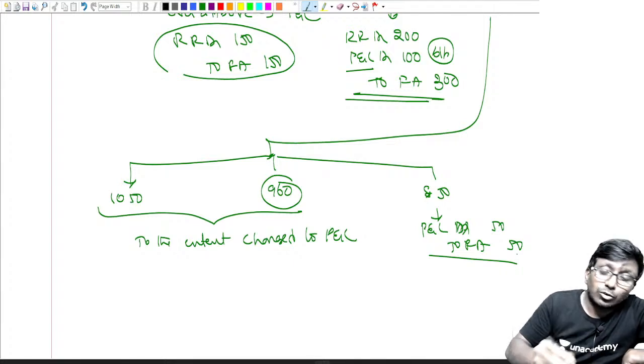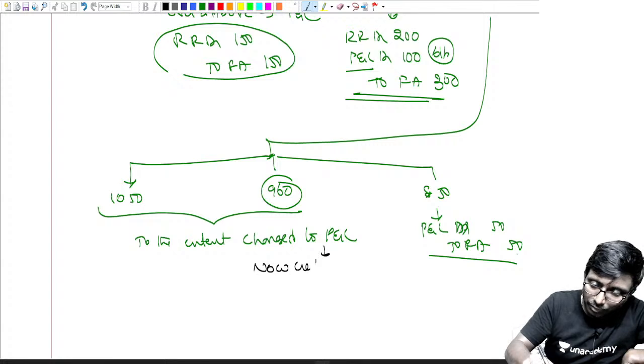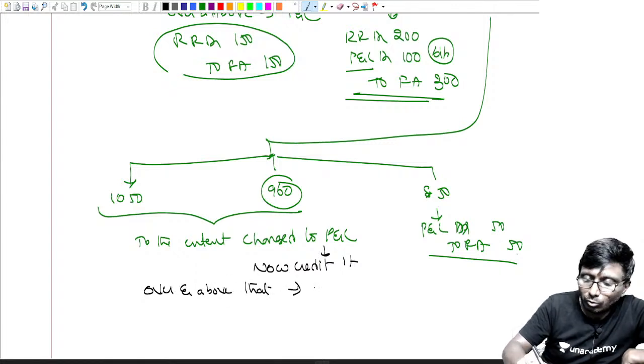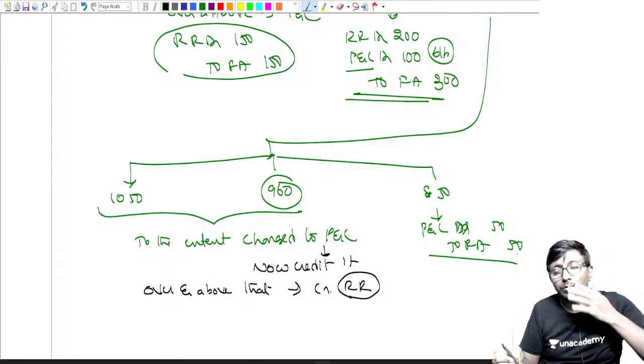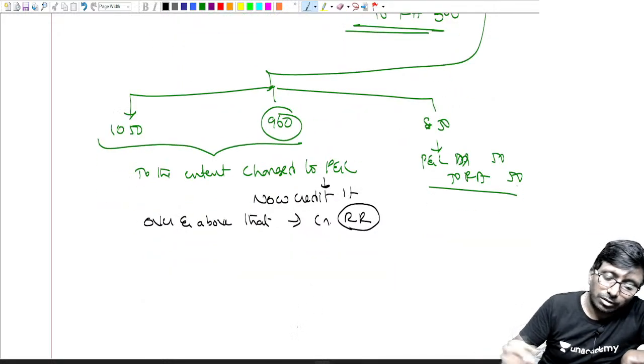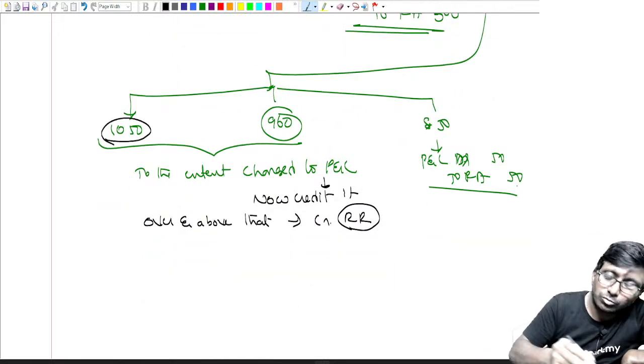To the extent you already charged to P&L, now credit it. Over and above that, you credit the revaluation reserve account. You will be crediting revaluation reserve. That's all.